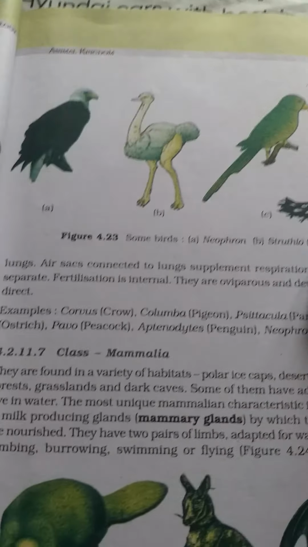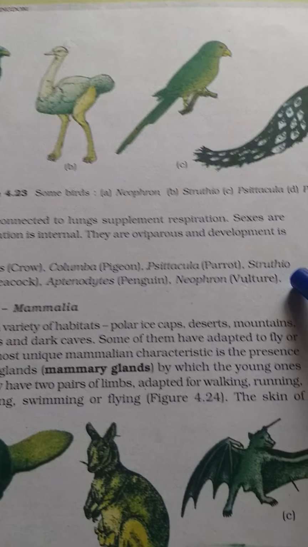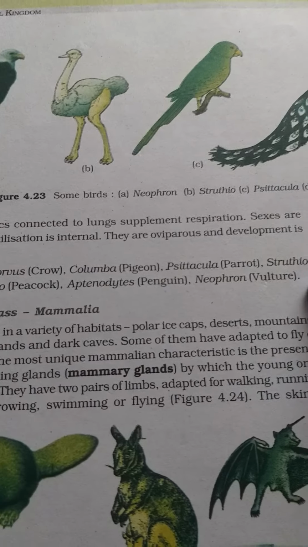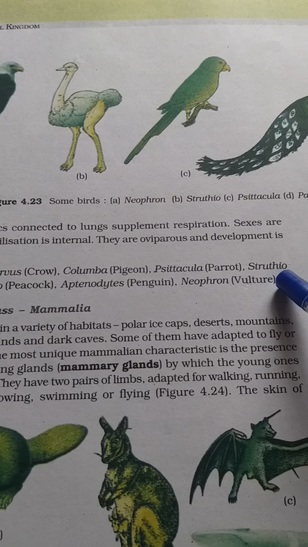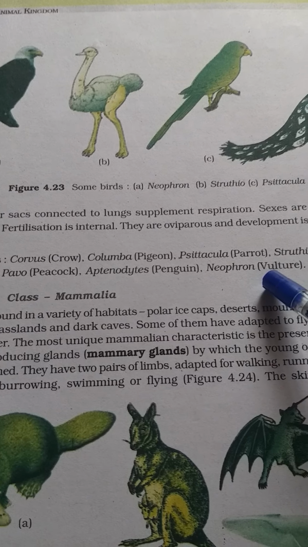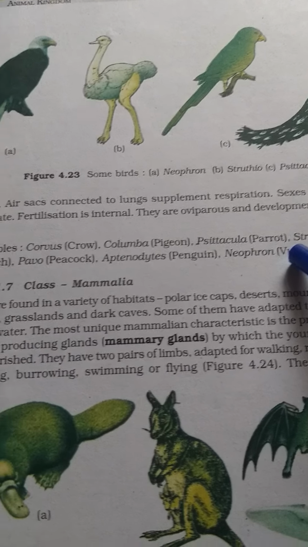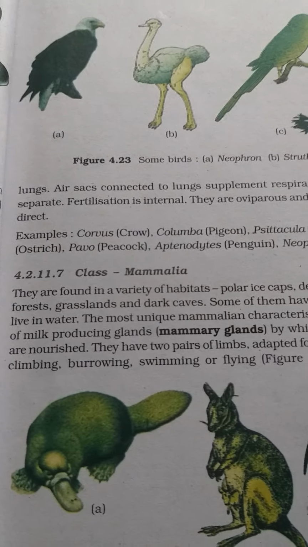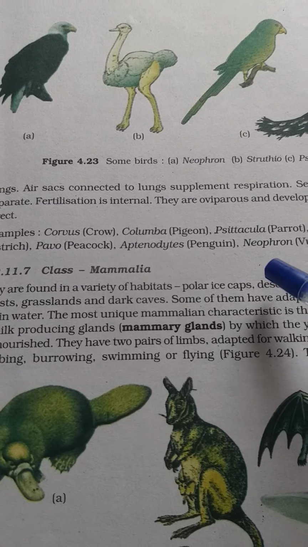Now they possess air sacs, a supplementary respiratory mechanism, which makes the body light as well as provides extra oxygen while the bird is in flight. They have special muscle modifications for flight adaptation. Sexes are separate, fertilization is internal, they are oviparous, and the development is direct. They don't have a larval stage, and all the birds that you see around belong to this class.